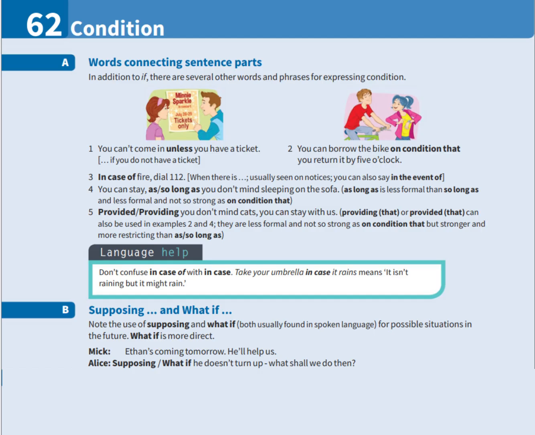B. Supposing and what if. The expressions supposing and what if are commonly used in spoken English to introduce possible future situations. What if is usually more direct. Imagine that Ethan is coming tomorrow and is expected to help. Someone might ask, supposing he does not turn up, what shall we do then? We could also say, what if he does not turn up? What shall we do then? To turn up means to arrive or appear.